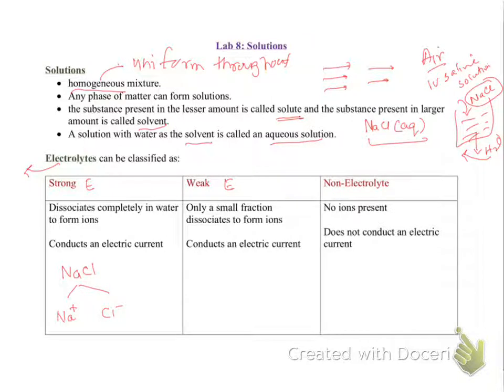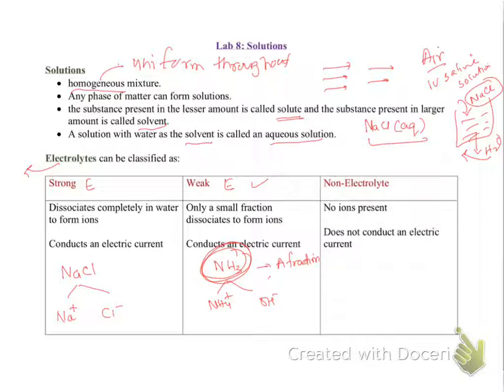Weak electrolyte, let's say the case of ammonia. When you put ammonia in the water, yes, it breaks down to form the ions, but just a fraction of it. We still have the whole intact ammonia present. It makes these ions, but we have a lot of ammonia still there. So yes, it's an electrolyte, but it's a weak electrolyte.